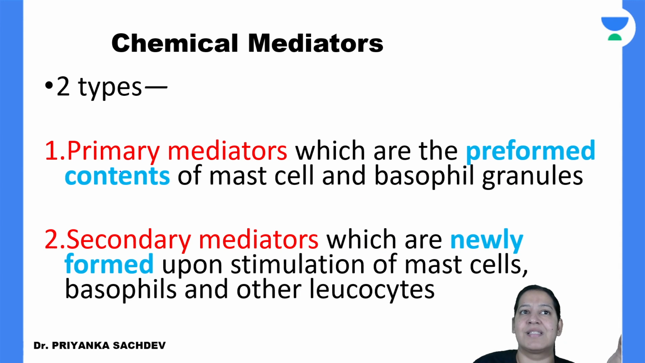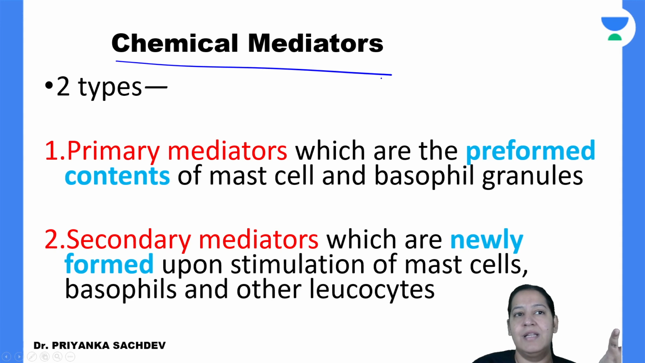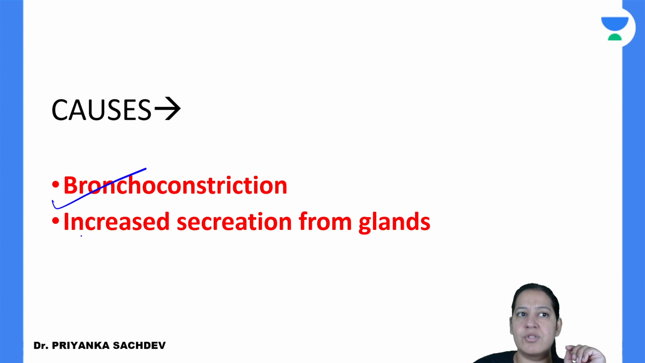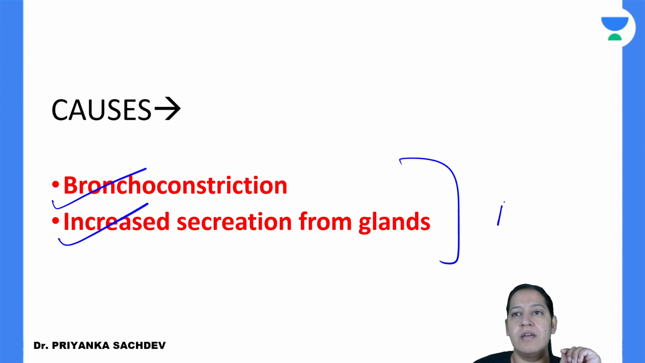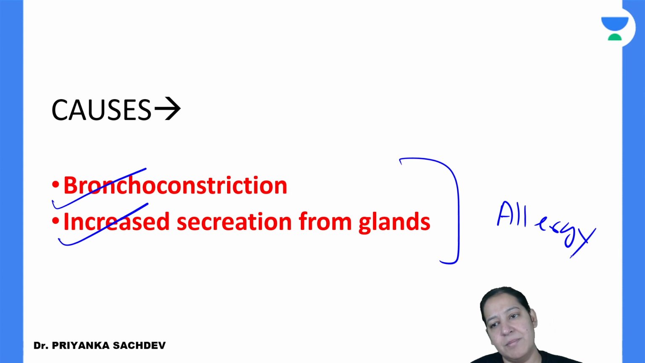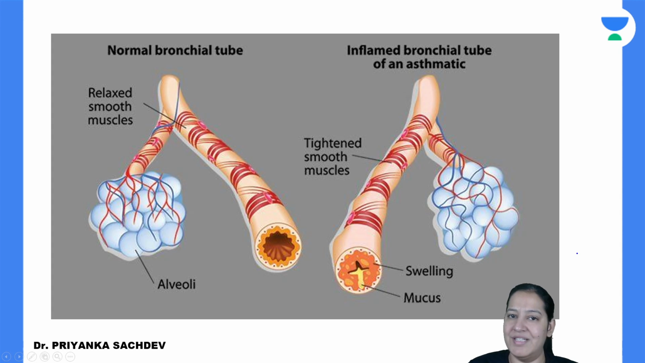These mediators are known as chemical mediators. These chemical mediators will cause bronchoconstriction and increased secretion. Ultimately, they are causing allergy. They are leading to allergy. So this is the mechanism of various types of allergies. Have you got it?